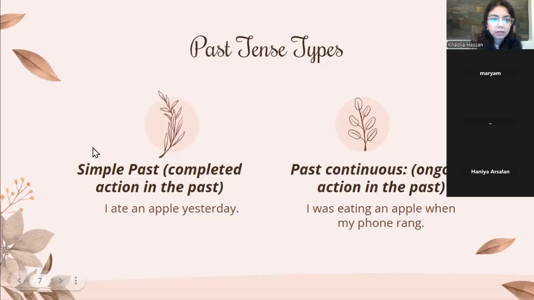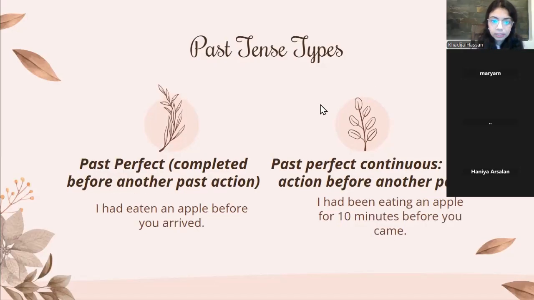We're quickly going to go over these again, and then we will jump towards our activity. Simple past, entirely completed action in the past. I ate an apple yesterday. Past continuous, ongoing action in the past. I was eating an apple when my phone rang. Past perfect. Whenever there are two things happening, you can link that to past perfect, usually. I had eaten an apple before you arrived. Past perfect continuous. I had been eating an apple for 10 minutes, right? So ongoing for 10 minutes before you came, right? An ongoing action before another past event or action.